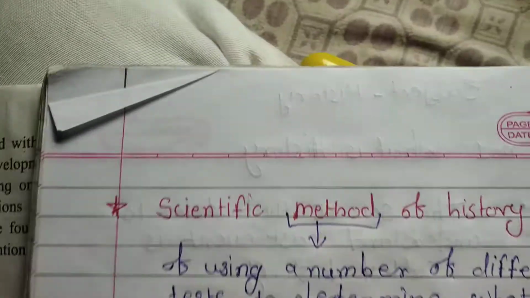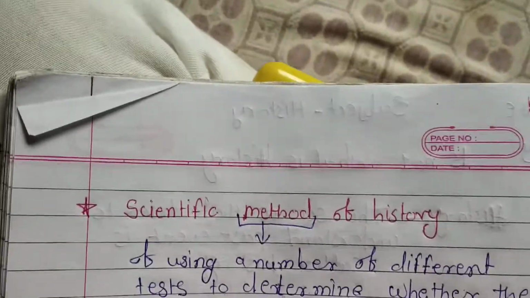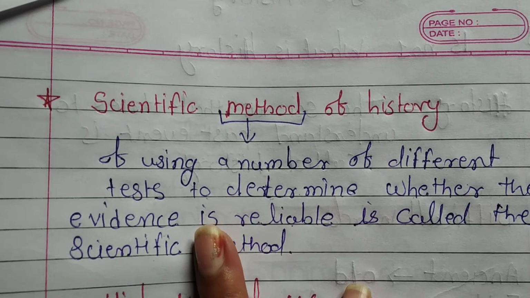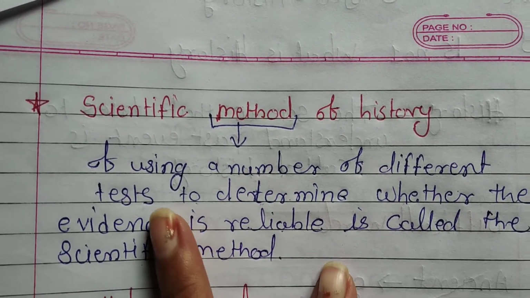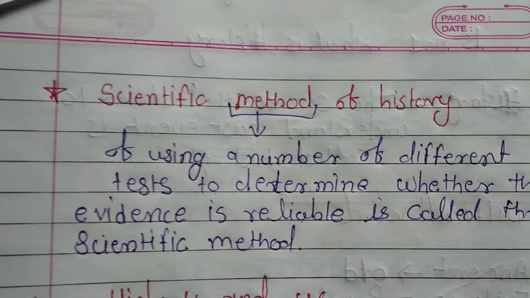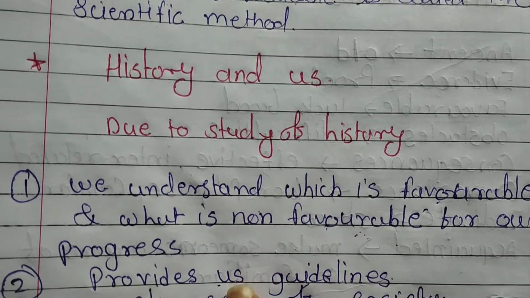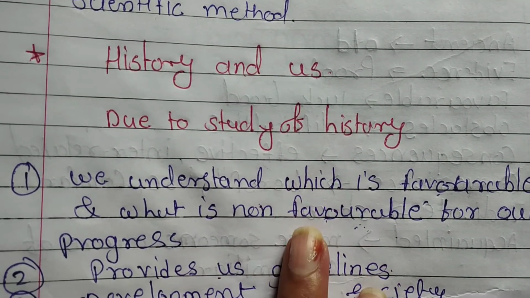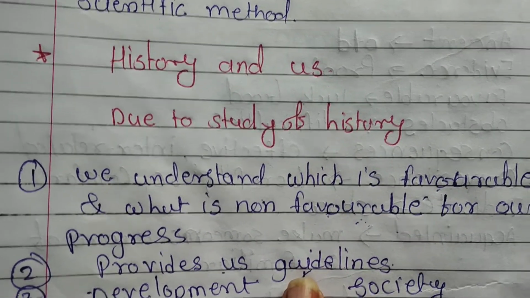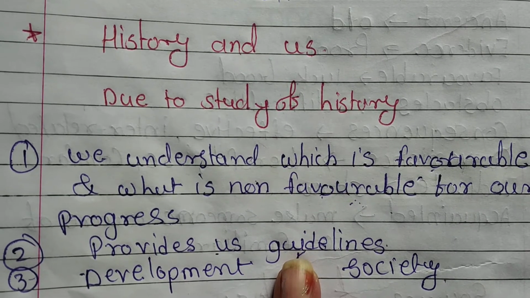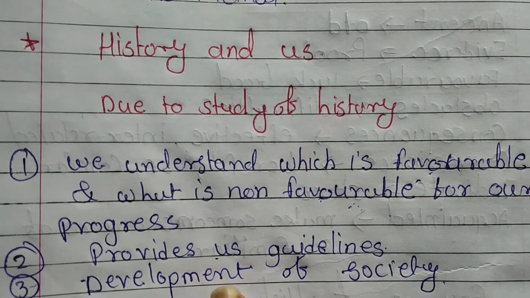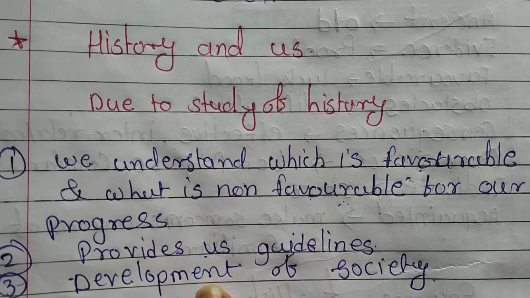After that we learned about the scientific method of history. What is the use of the scientific method? Due to the scientific method we can examine by testing whether the proof is reliable or not. Then history and us. Due to the study of history, we get to know which things are favorable and which are not favorable for us. History provides us guidelines, which things we have to do and which we don't have to do. Then we can develop our society due to the study of history.